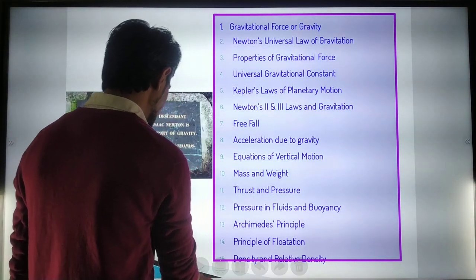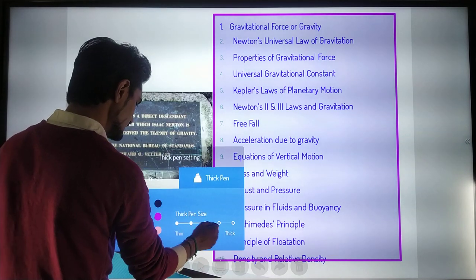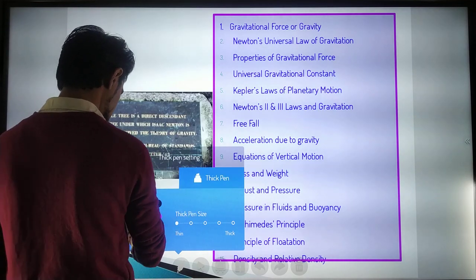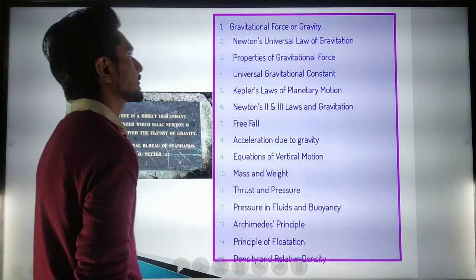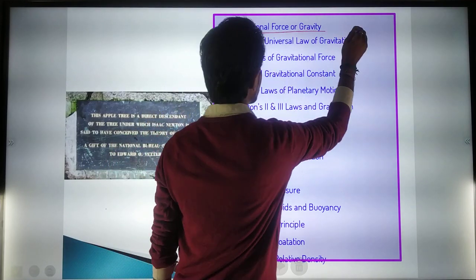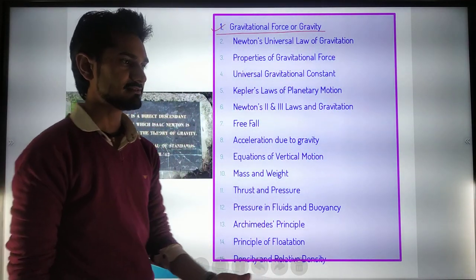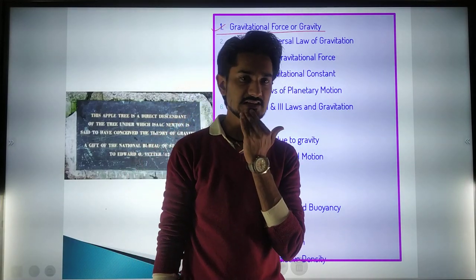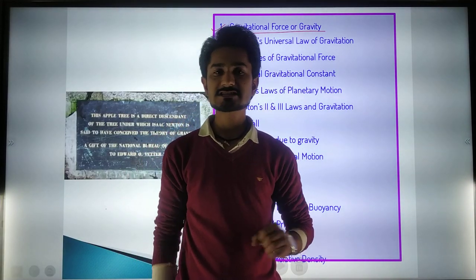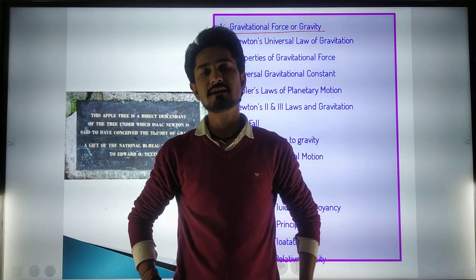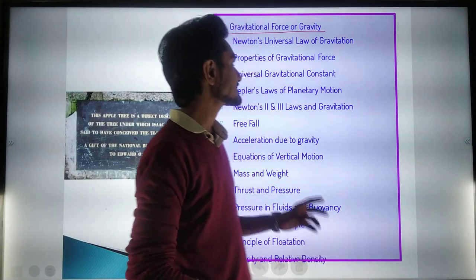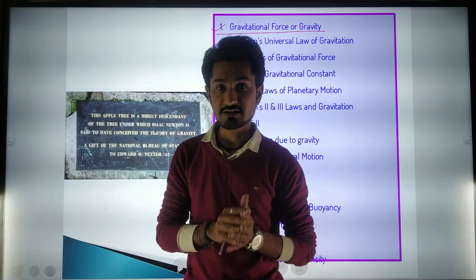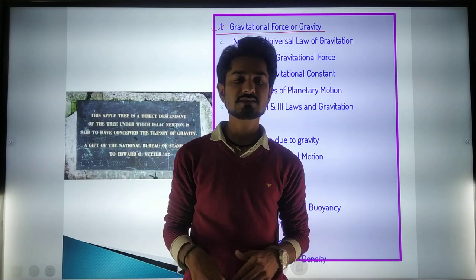The first thing that we are discussing in this chapter is gravitational force or the gravity. The basic concept regarding the gravitational force or the gravity is what? Whenever two objects come in contact with each other, or when the two objects experience some kind of force between them, that will be called a gravitational force. It is not applicable only to the Earth.